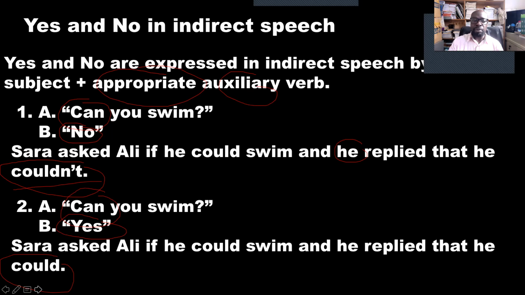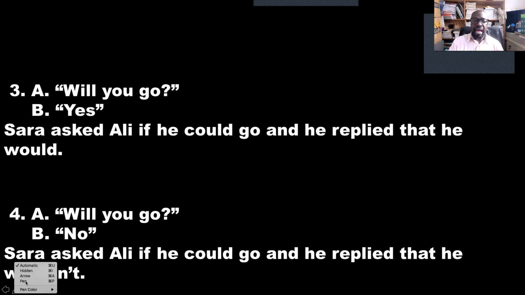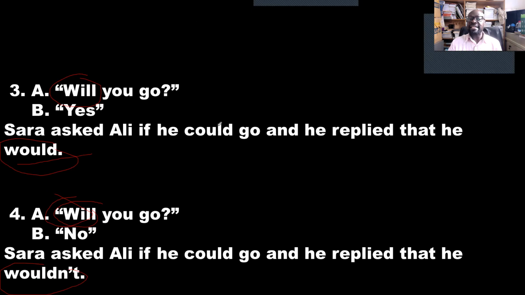Let us see another example. You will understand it well. I want you to see that here the question begins with will. So here the answer we say would for yes, wouldn't for no. Of course, will changes to would in indirect speech. So the auxiliary verb will give you what to use here. Sarah asked Ali if he would, sorry, this is a mistake. If he would go, this is would, not could.